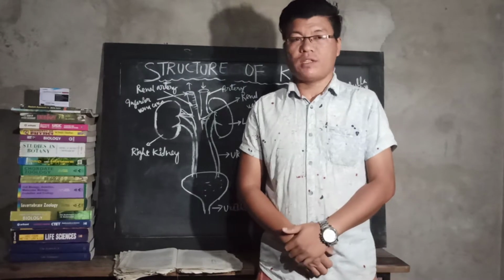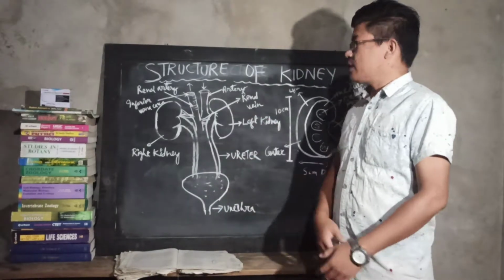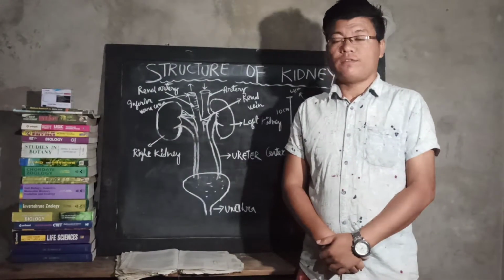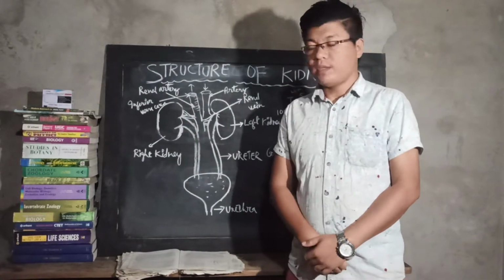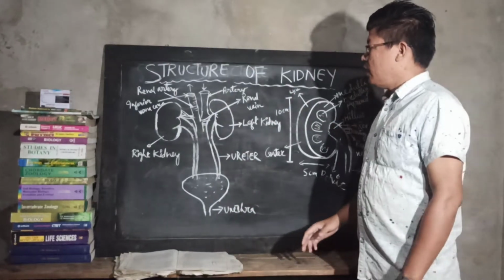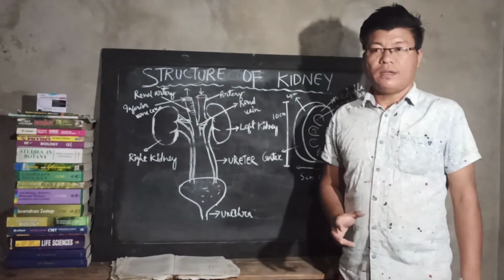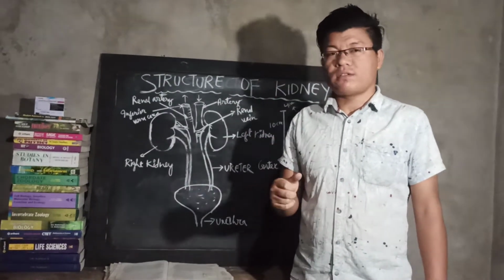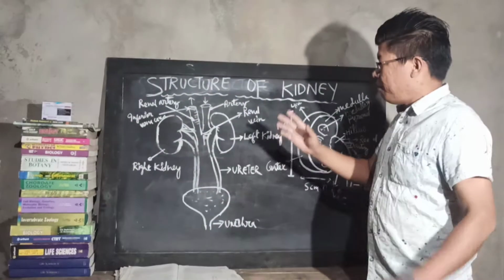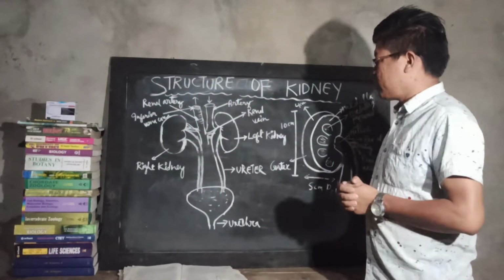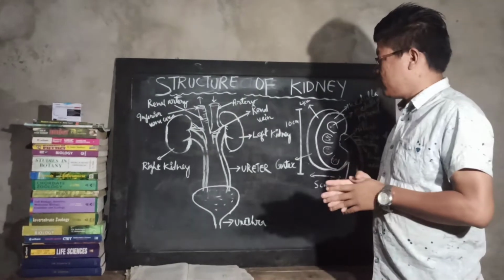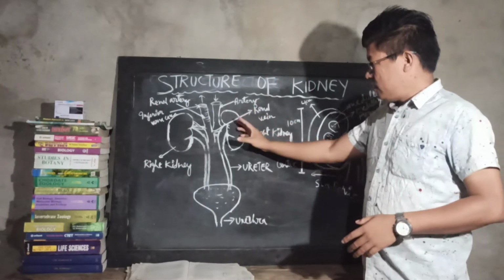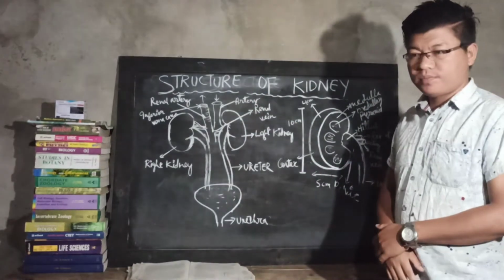Leaving COVID-19 aside, today we will be discussing the structure of the kidney and the structure of the nephron as a whole. Today I will be explaining the function of excretion, the mechanism of excretion, and the chief organ that carries out the process of excretion. The main organ is the kidney.